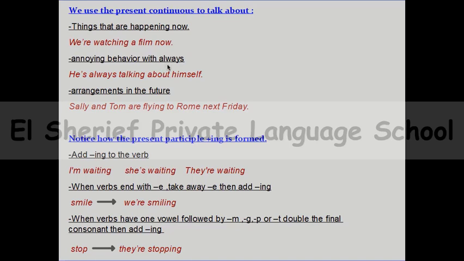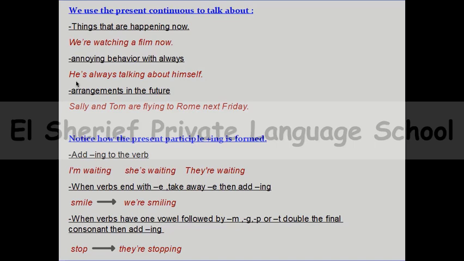I can use the word always with the present continuous when I'm talking about annoying behavior. Something bad is happening, annoying behavior like that. He is always talking about himself. So this is annoying behavior that makes you angry. So you can talk about the annoying behavior and say, he's always talking about himself.